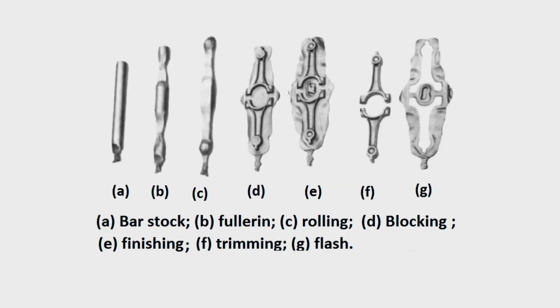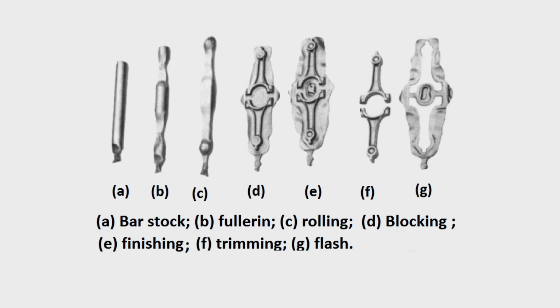So, this is a typical case for showing the various stages of impression die forging operation. After finishing operation there will be something called flash and gutter that has to be removed by trimming operation. If you look at it, you start with a bar stock which is generally cylindrical in shape, and then you do the fullering operation where the cross sectional area changes and the length increases. After the fullering operation, you may do a rolling operation whereby the metal flows and different cross sectional areas are obtained. So, this can be done at a faster rate.